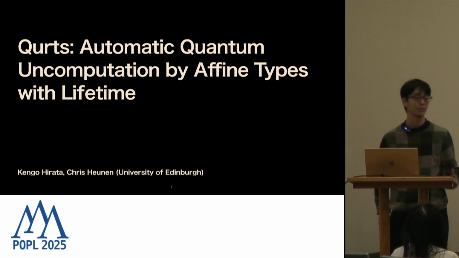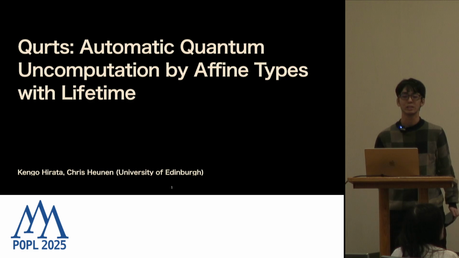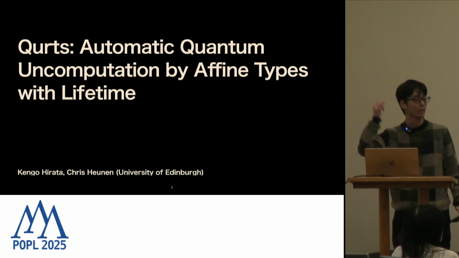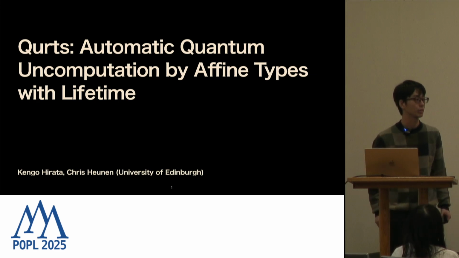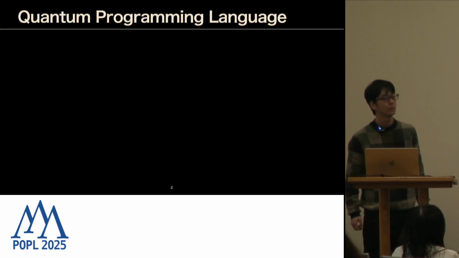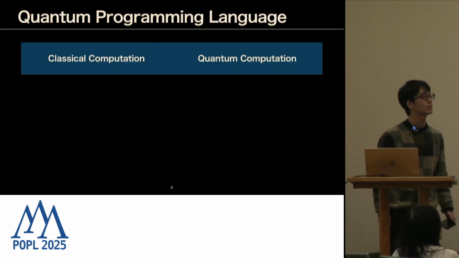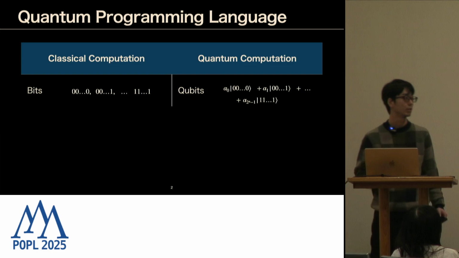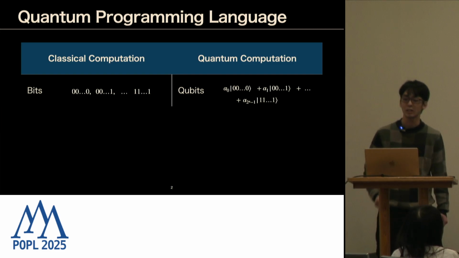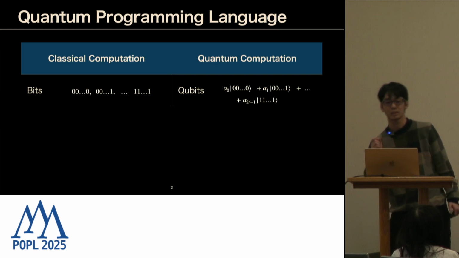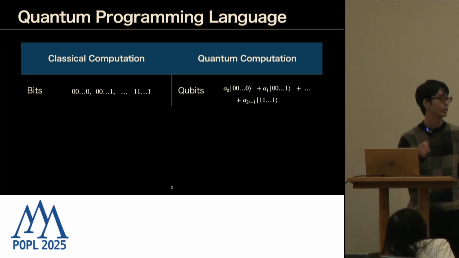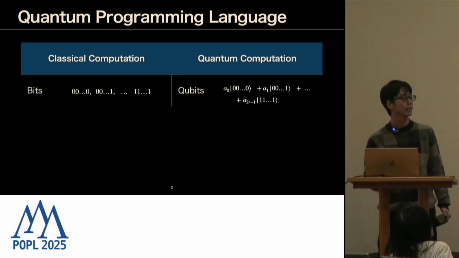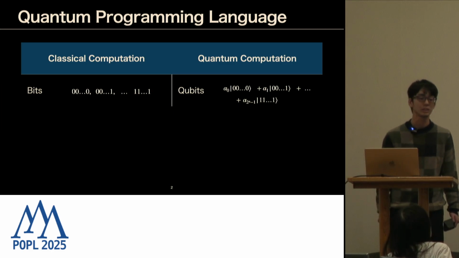Right. Thank you for the introduction. So this is a paper about quantum computation. Let me first review the difference between classical computation and quantum computation. In quantum programming languages, the data we use are different from usual classical computation. In classical computation, we use sequences of bits as data, which is just this, one or two data. On the other hand, in quantum computation, we use qubits, which are a linear combination